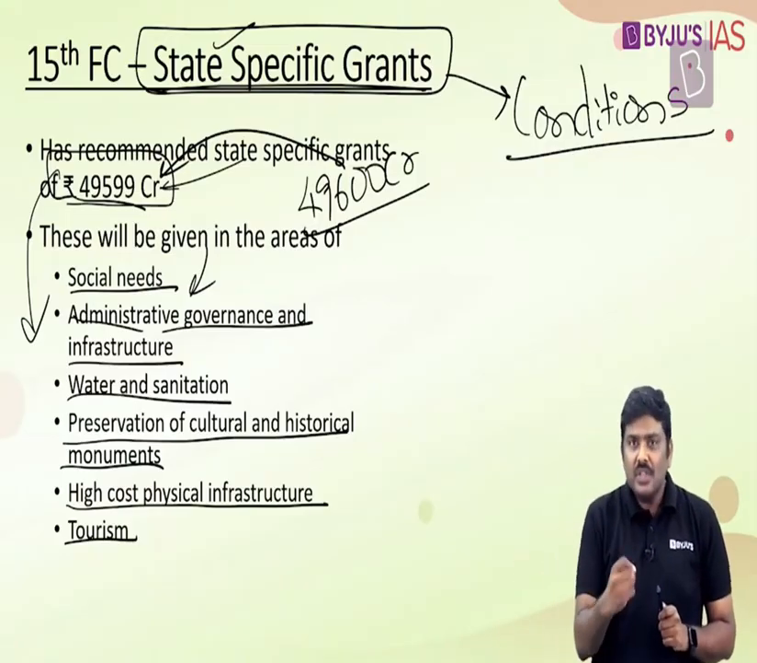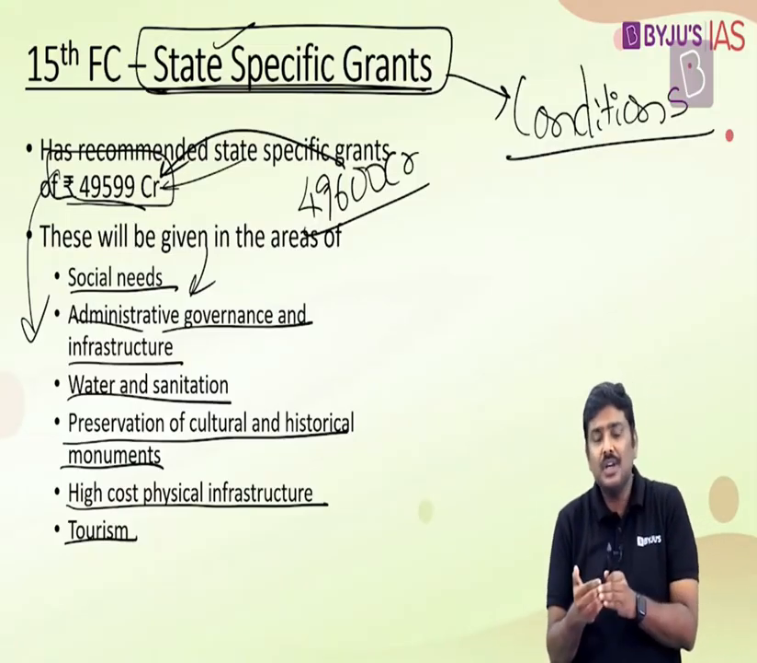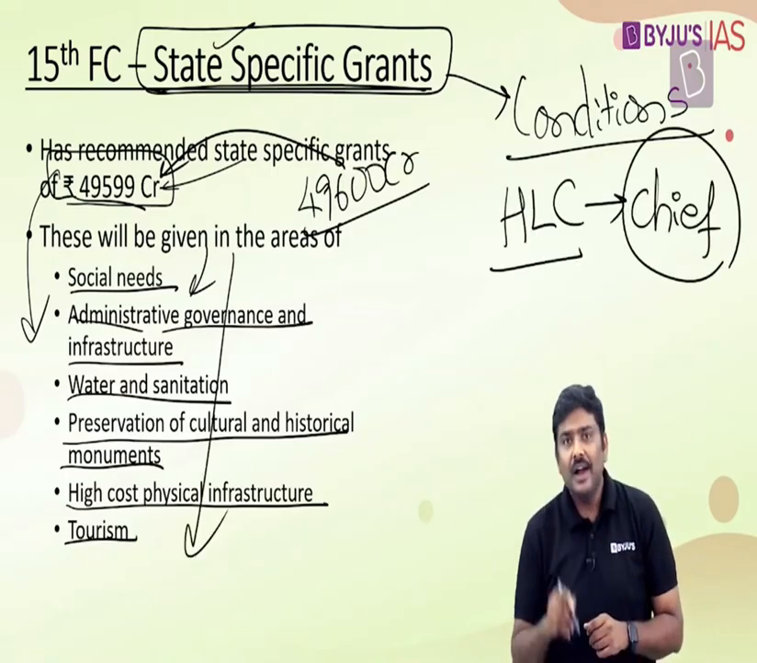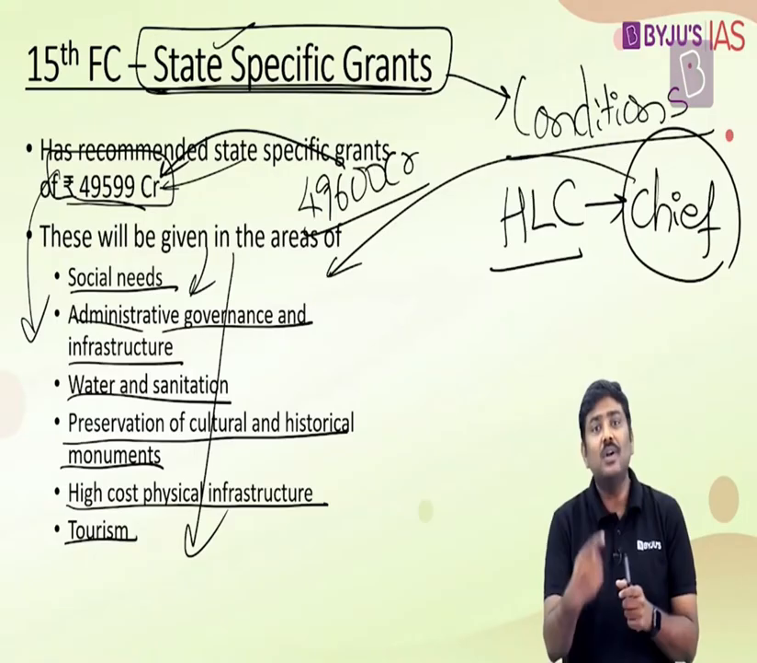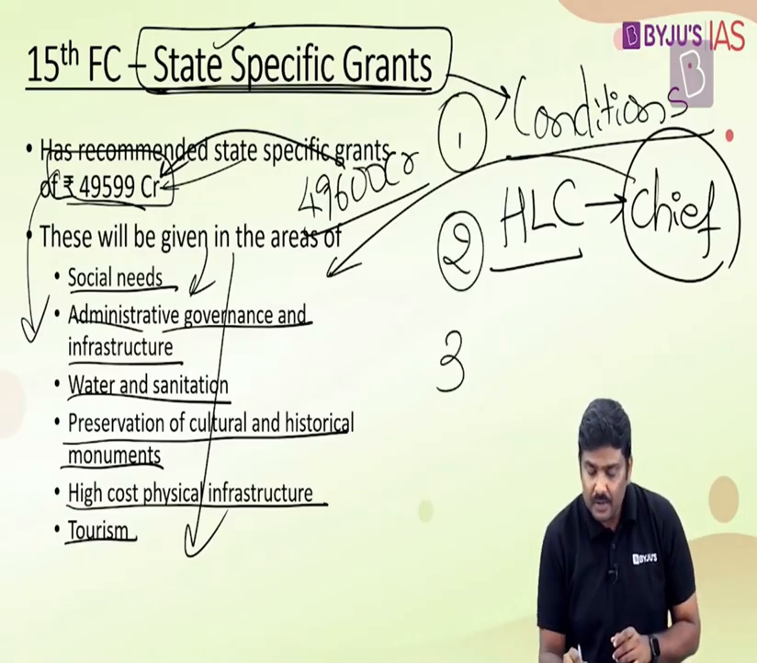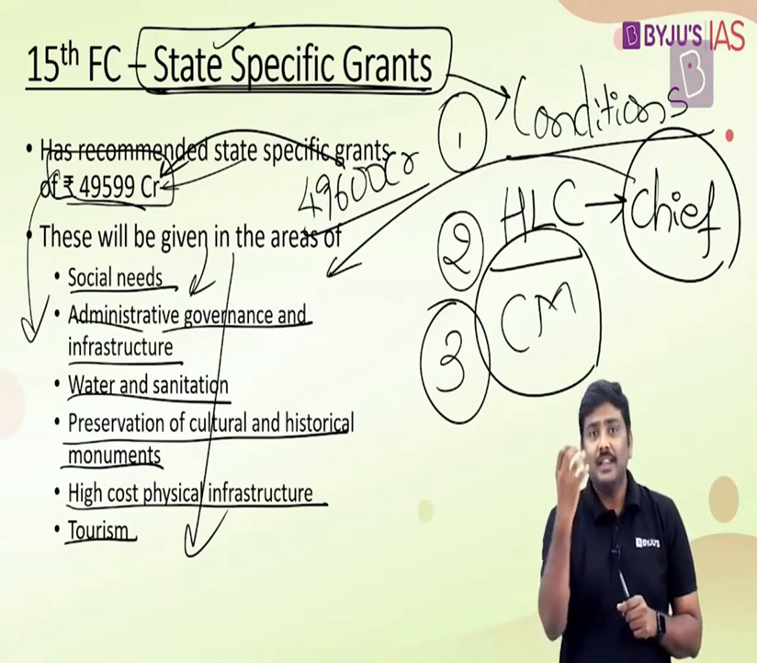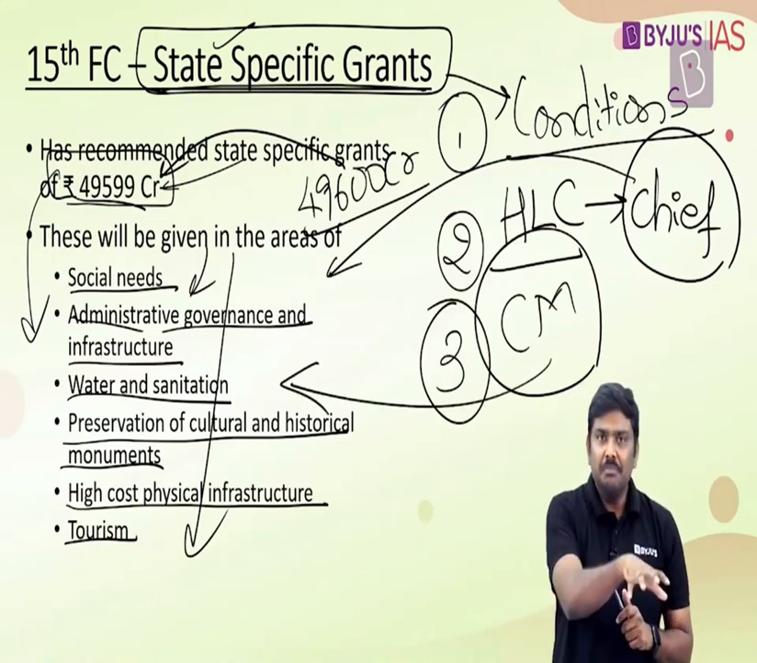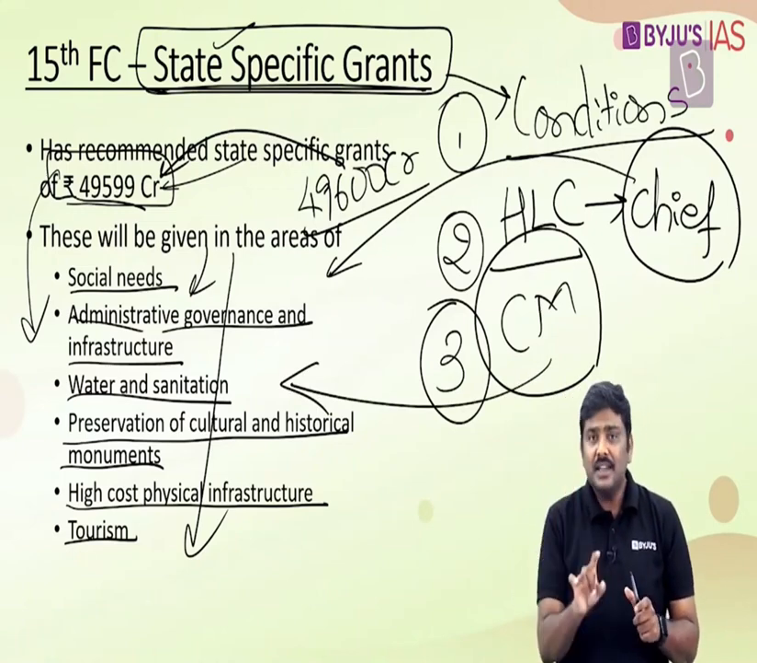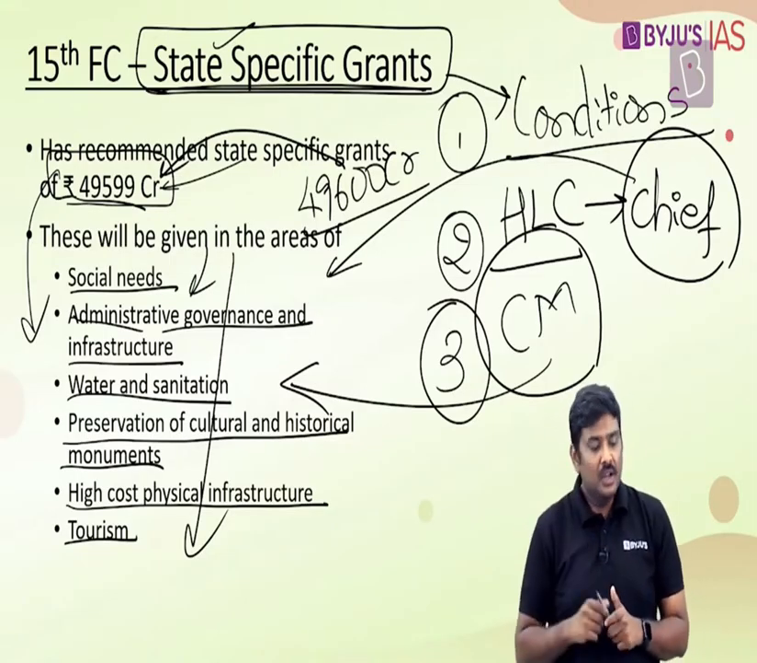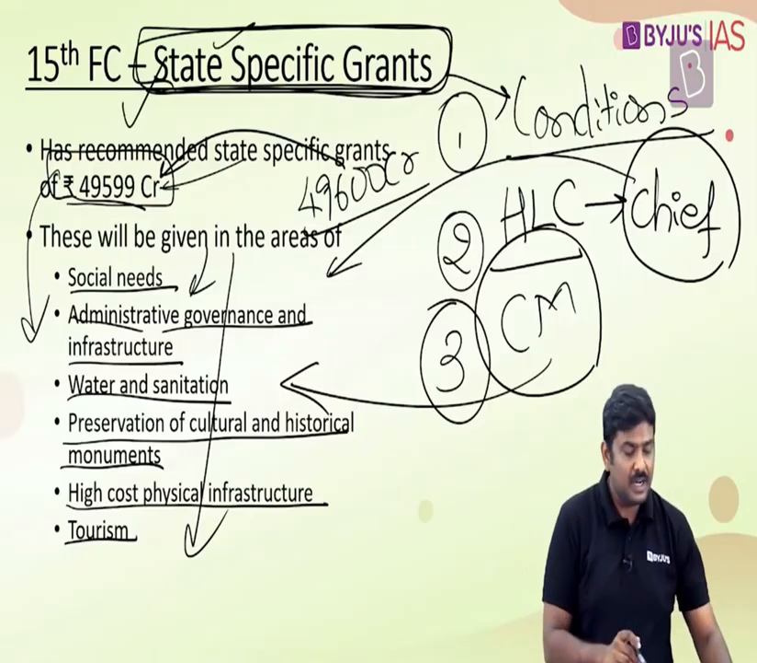Second very important point: how these particular grants are being used, for development in these particular areas. There should be a high-level committee which is headed by the Chief Secretary of the state, and this committee should keep on reviewing how the grants have been utilized for these areas. And third, very important point related to this: annually there should be a committee which is headed by the Chief Minister of the state, and the role of this committee is to ensure that the projects which are being implemented using these specific grants, the utilization of the grants is being done properly. There has to be a review mechanism even by the committee headed by the Chief Minister, but this is annually. These are some of the points related to the state-specific grants recommended by the 15th Finance Commission.